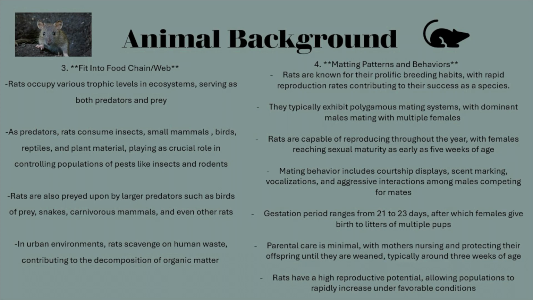Their gestation period ranges from 21 to 31 days, after which females give birth to litters of multiple pups. Parental care is minimal, with mothers nursing and protecting their offspring until they are weaned, typically around 3 weeks of age. Because rats have a high reproductive potential, their populations rapidly increase under favorable conditions.